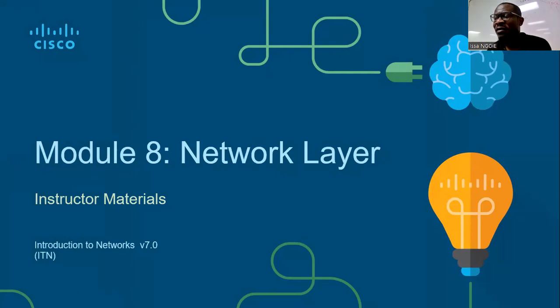From network layer, our mind must go to IP address and routing. When we are talking about network layer, we have to think about default gateway, IP address, routing. When we're talking about layer 2, data link layer, we're talking about MAC address. But from the network layer, your mind must go to default gateway, routing, routers, and IP address.